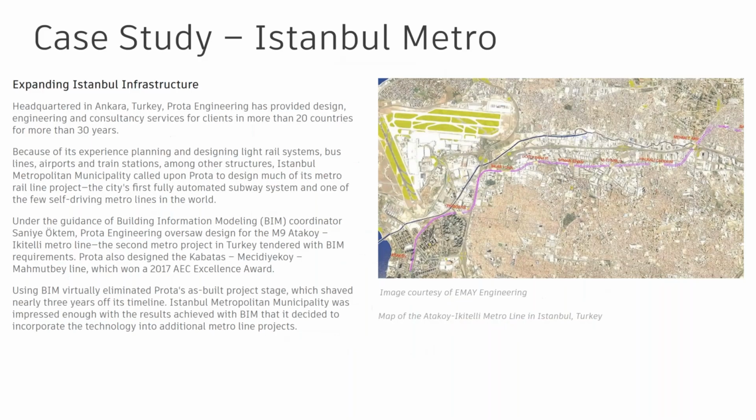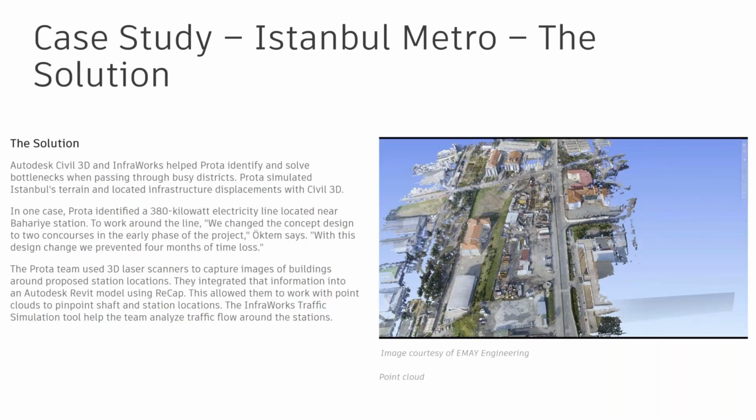So they had this first BIM mandated project that came up, and then they had to go through a series of things. They had to assess the existing conditions using InfraWorks, and also be able to bring in point cloud data into the model using ReCap and a combination of InfraWorks, and show the stakeholders or owners where they want to place the various infrastructural elements. This also gave them a lot of impetus in identifying the existing facilities that are there, such as power lines and so on.